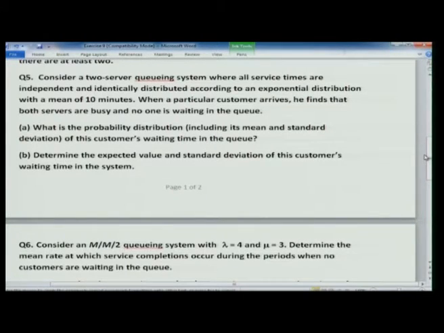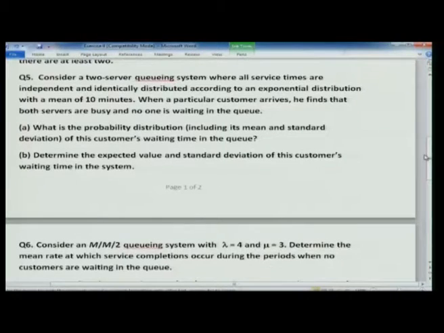When a particular customer arrives, he finds that both servers are busy and no one is waiting in the queue. Then what is the probability distribution, including its mean and standard deviation, of this customer's waiting time in the queue? You are asked to find the probability distribution of this customer's waiting time in the queue, W_Q, when both servers are busy.